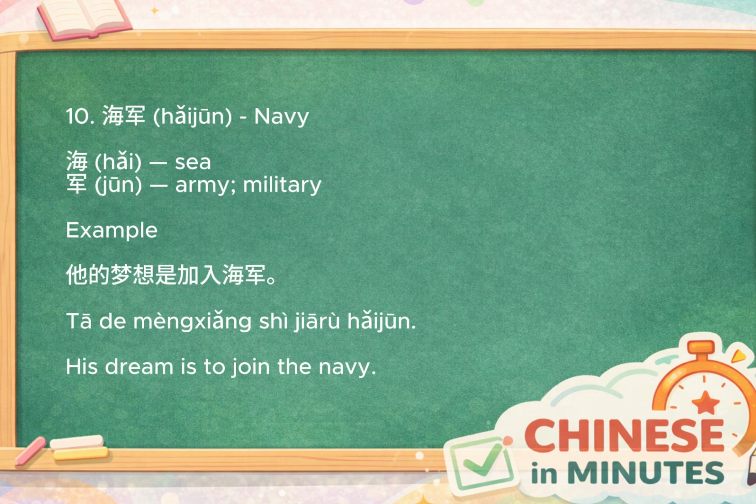Our final word is 海军, which means navy. The first character, 海, means sea, while 军 means military or army. Together, the literal meaning is the military that operates on the sea. In actual usage, 海军 refers specifically to the Navy, one of the main branches of a country's armed forces. It's commonly heard in the news, documentaries, history programs, and conversations about national defense.